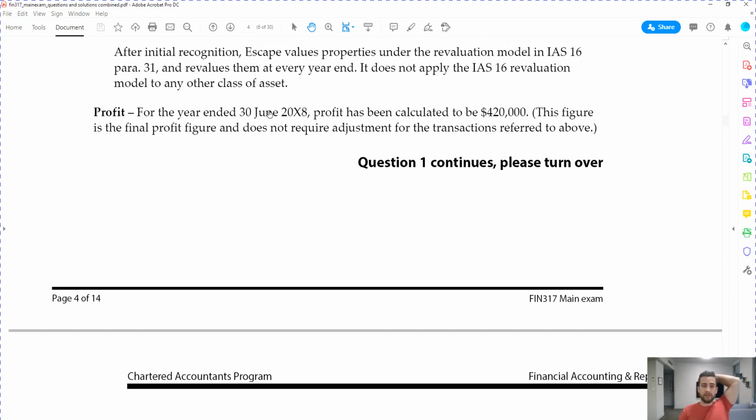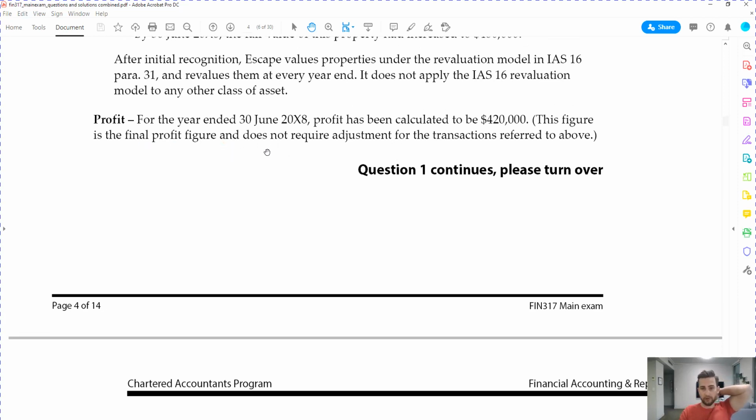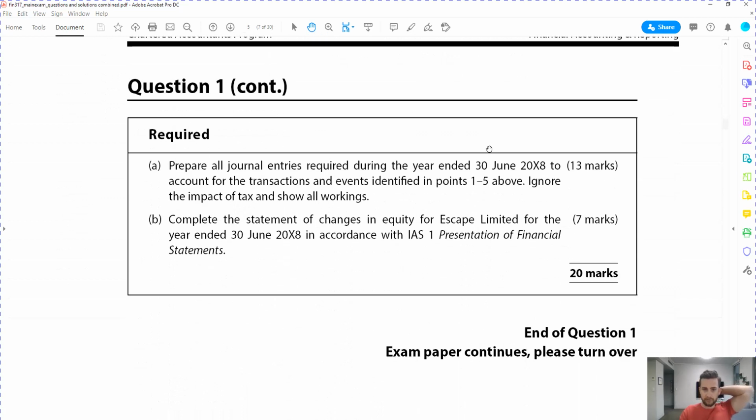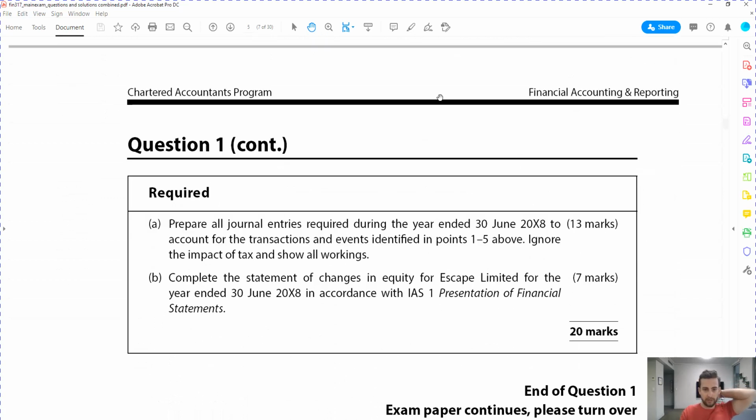Okay, so for profit, for the year ended 30 June 2018, profit has been calculated to be $420,000. So that's the final profit figure and does not require adjustments for the transactions required above. Okay, so what we have to do is prepare the journal entries and prepare the statement of changes in equity.